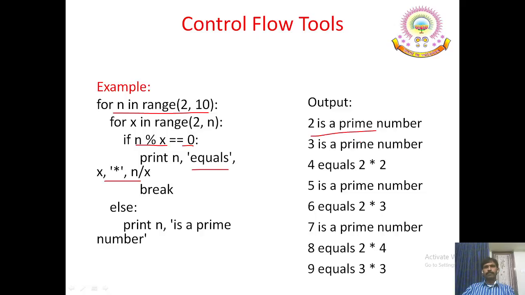So 2 is a prime number, 3 is a prime number, 4 equals 2 into 2, 6 equals 2 into 3. Other than the prime numbers, the corresponding numbers are generated by this simple program. This we will see clearly later while working in the practical sessions.